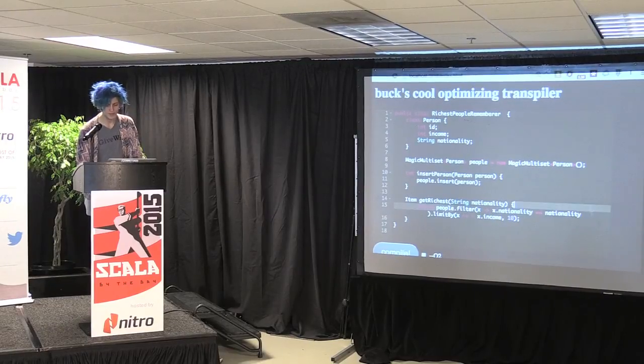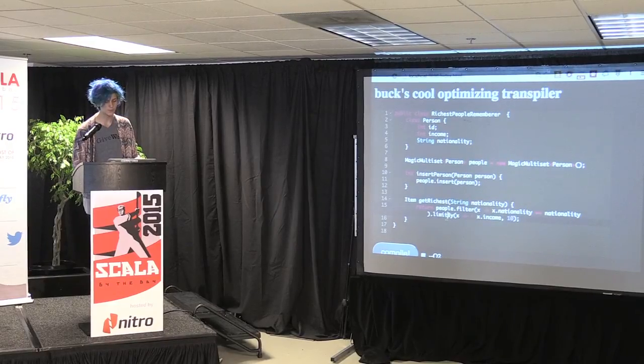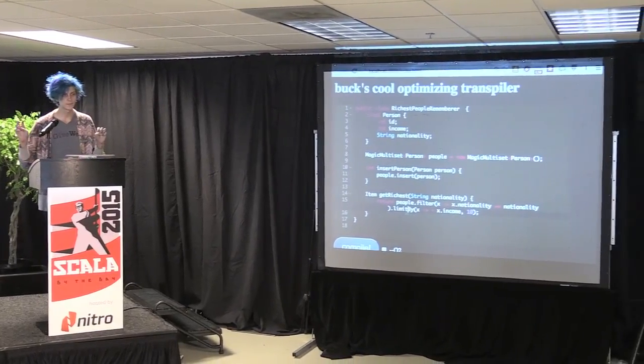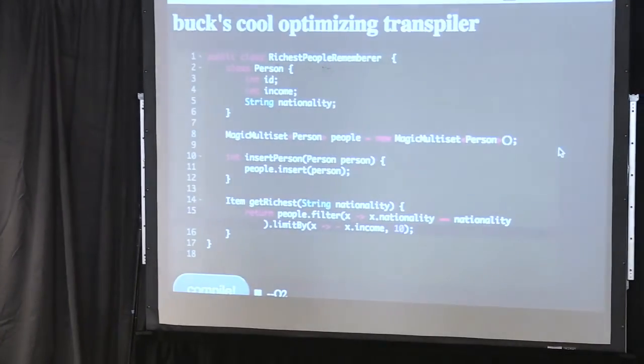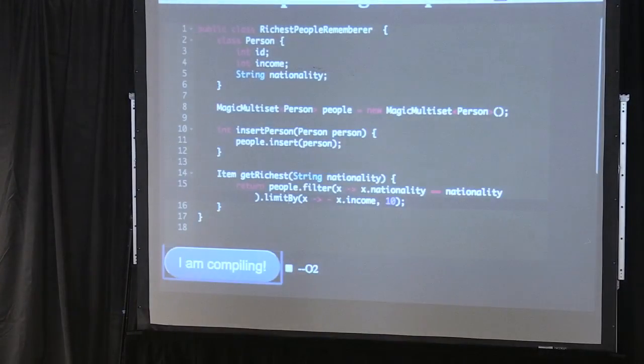We're going to filter by the nationality of the person equaling this argument. And then we're going to limit by, which is basically an order by and then take. And we want to get the top 10. Does that make sense? So let's compile this without the O2 flag.